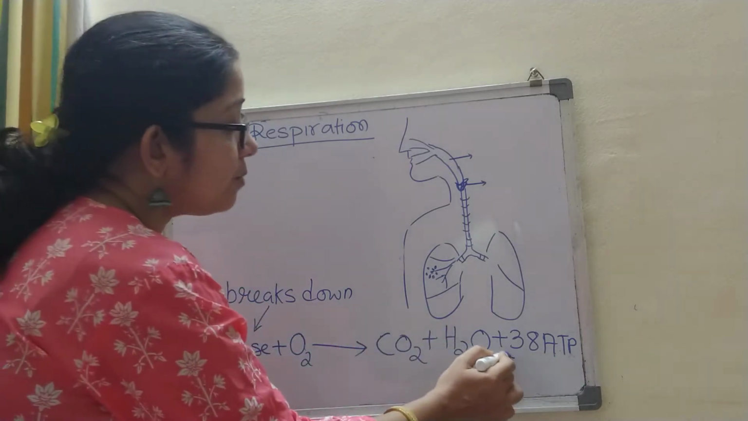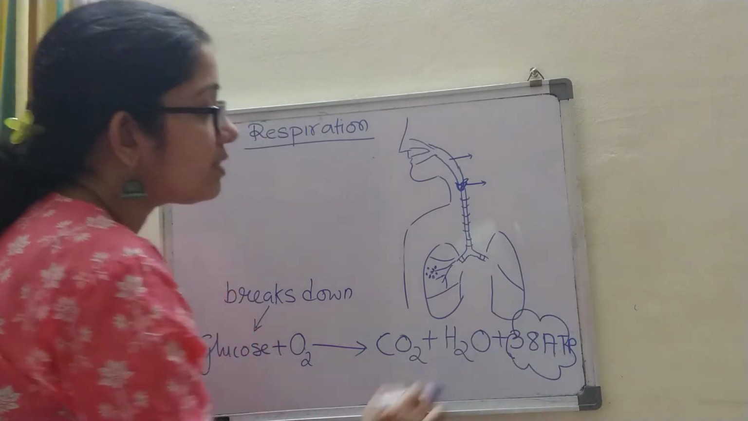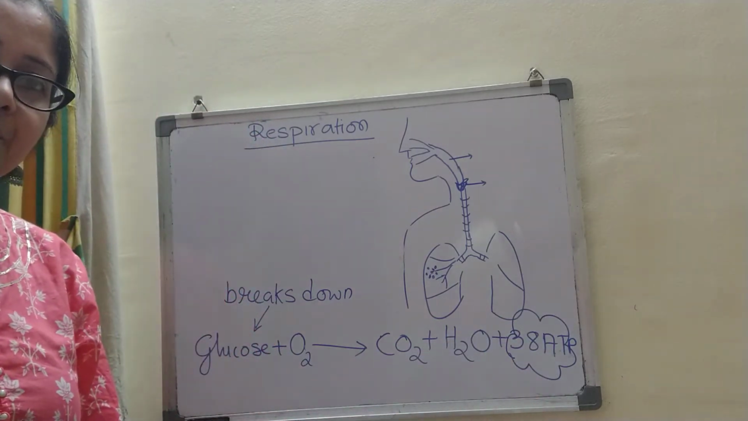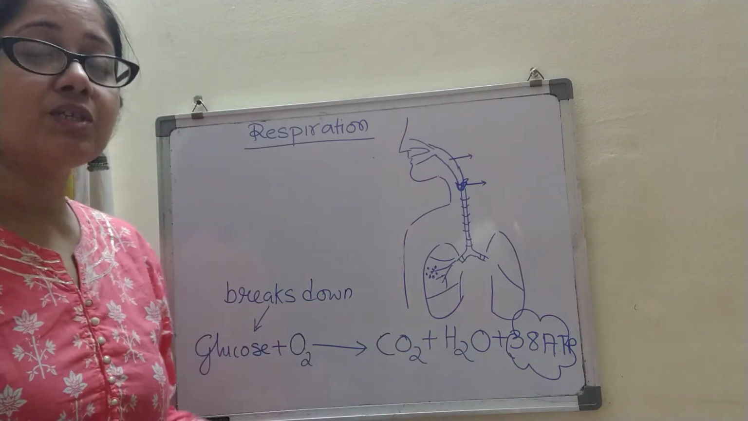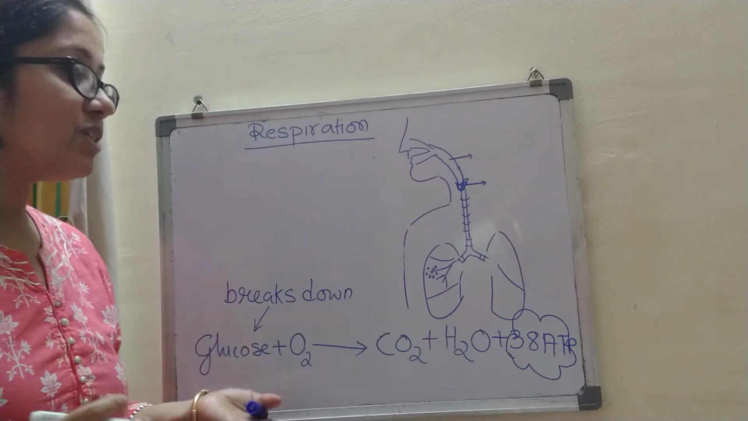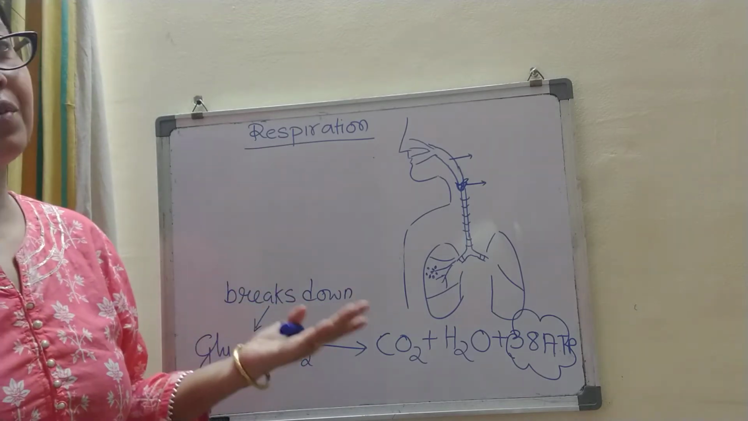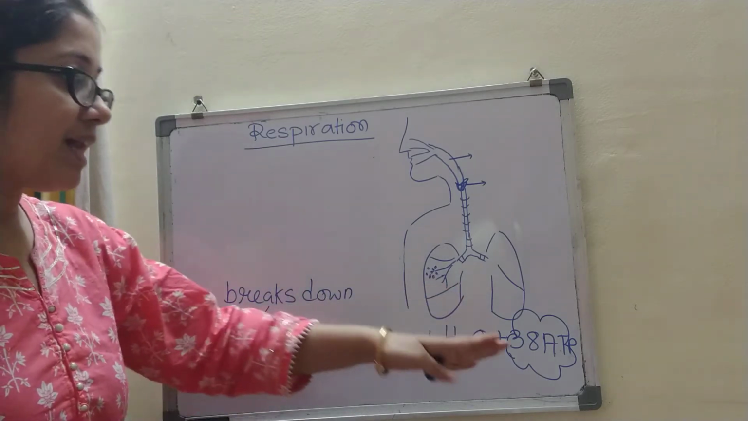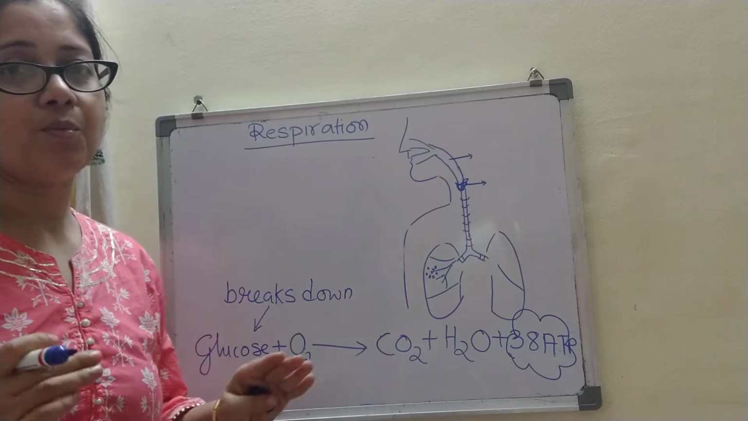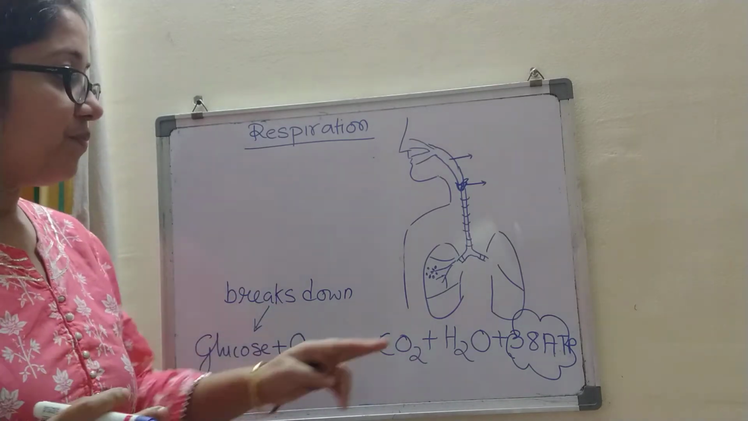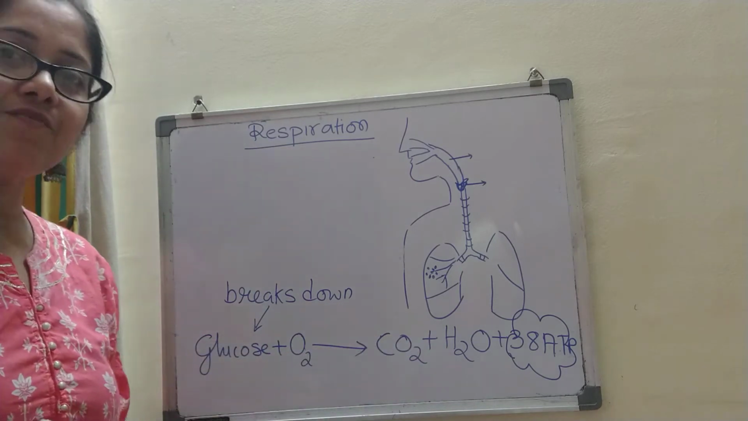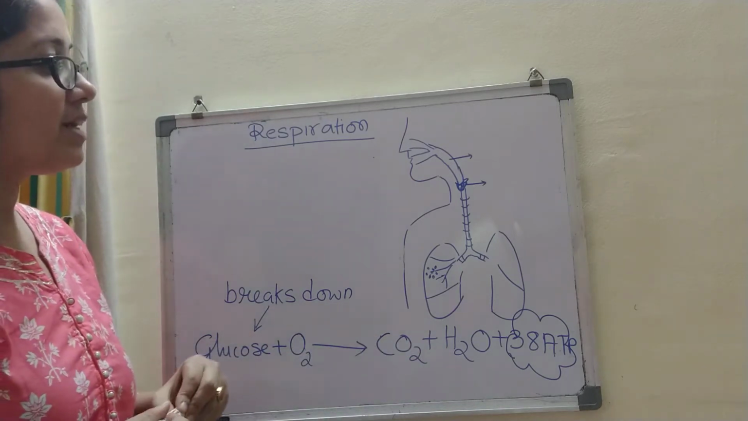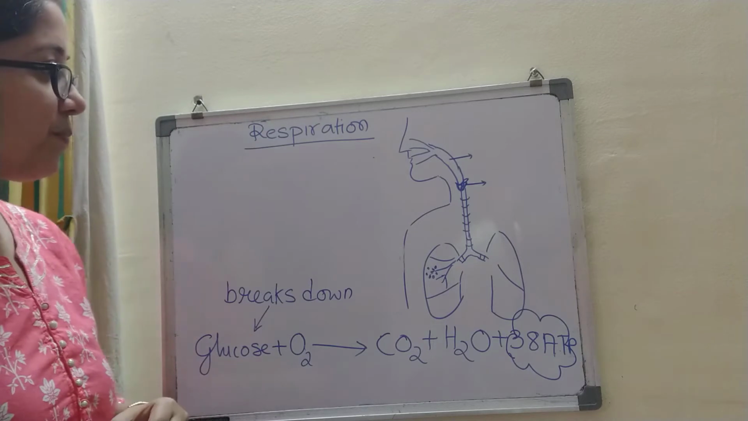Now this is most interesting. What is this 38 ATP? That means this is the energy that we were talking about, the energy which helps us to do our various activities. That energy is in the form of ATP, the short form of adenosine triphosphate. It is called the currency of energy.